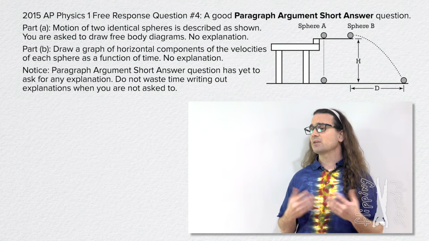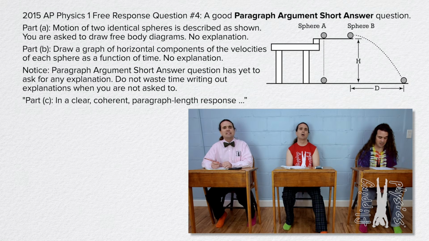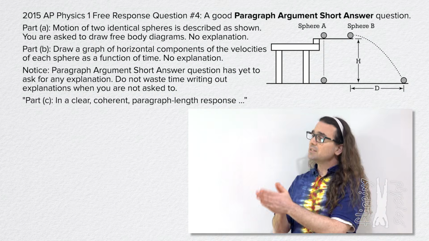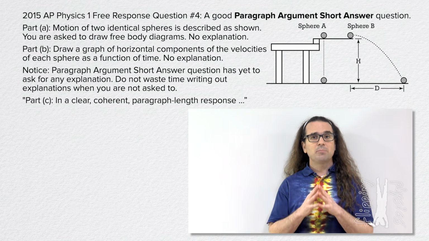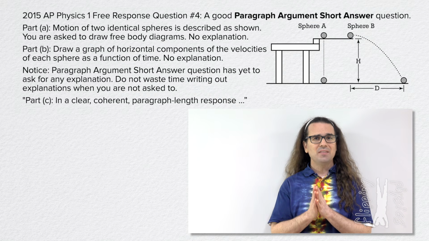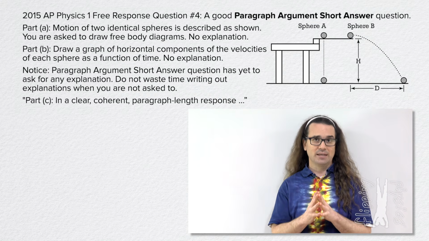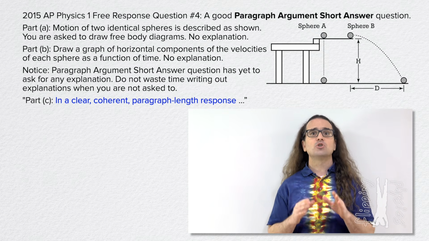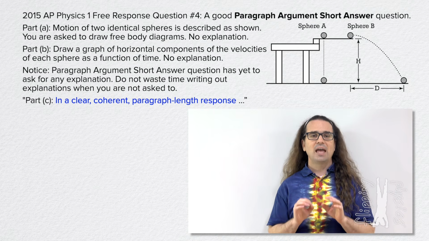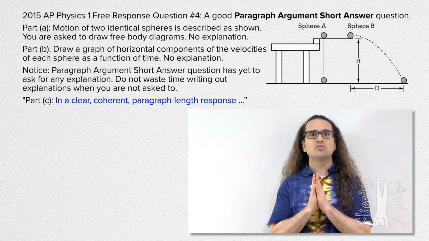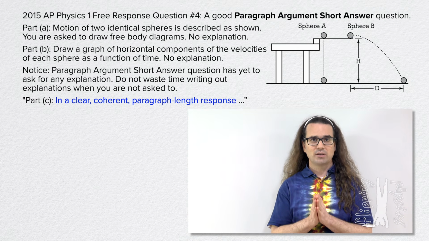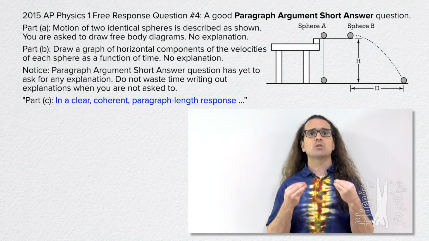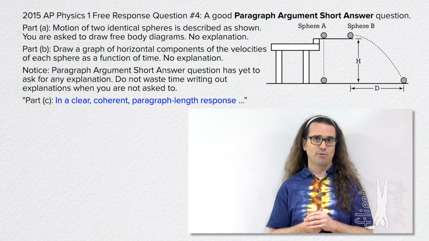Please read part C of this problem. Part C. In a clear, coherent paragraph-length response, explain. Every one of the paragraph argument short answer questions on the AP Physics 1 exams so far has had that statement on it. In a clear, coherent paragraph length response. So please, notice it and know what it means. This is your paragraph argument short answer question. So please answer with mostly words in paragraph form.